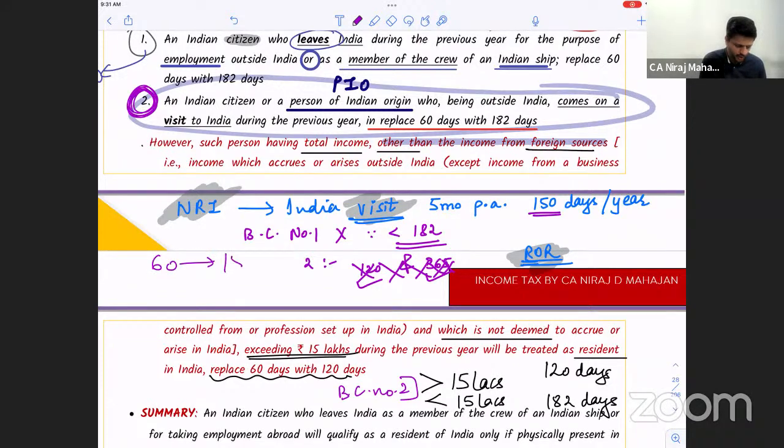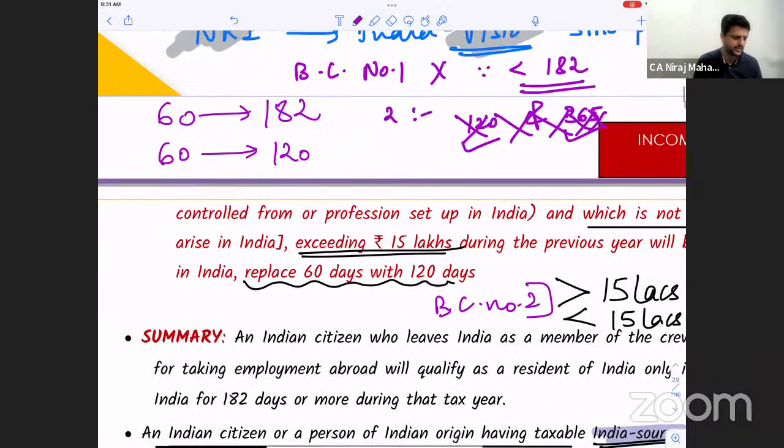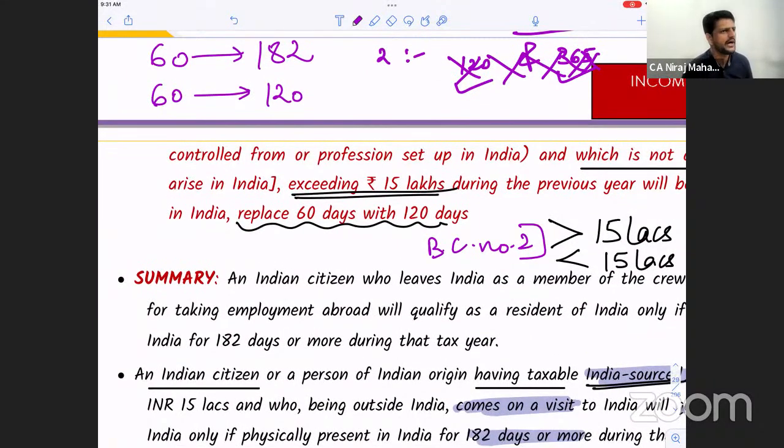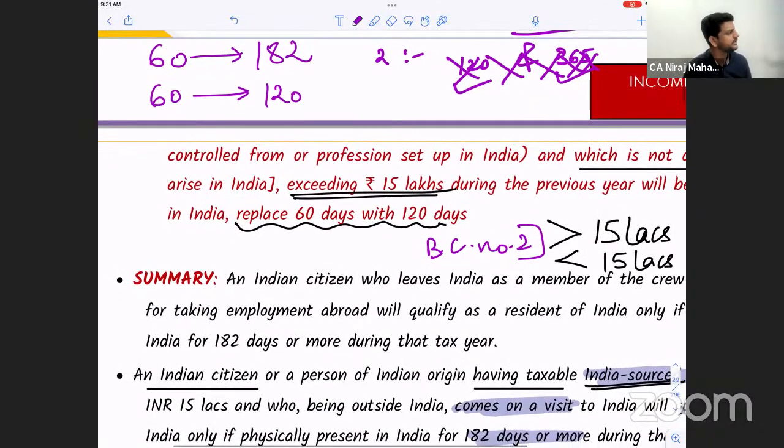Now we are saying that, pay attention, instead of 60 to 182, we will replace 60 with 120. Okay? Instead of replacing 60 with 182, we are replacing 60 with 120 only. So again, is it a harsh thing or more flexible? Is it a good thing or a bad thing for the person of Indian origin or Indian resident coming to visit India? Is it strict or liberal?